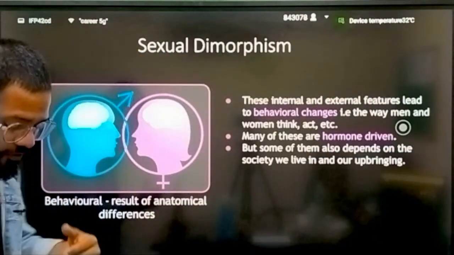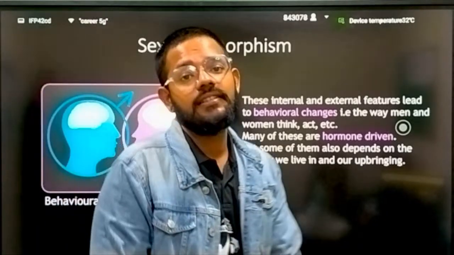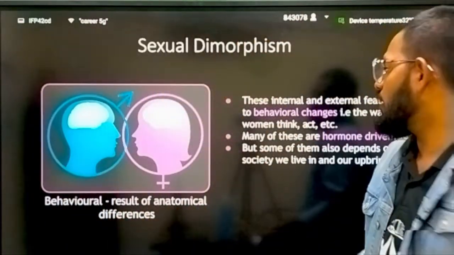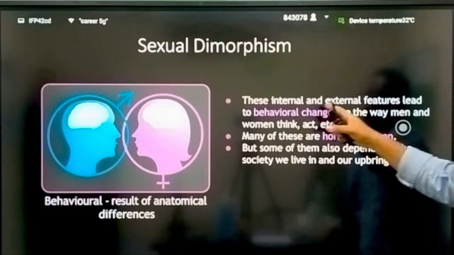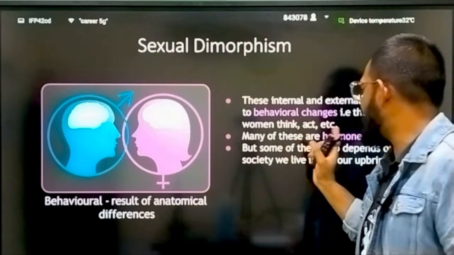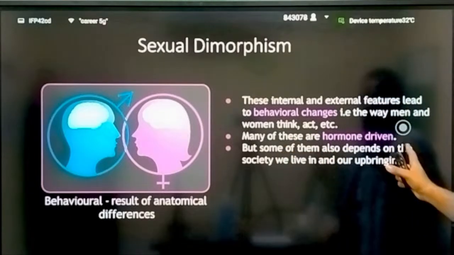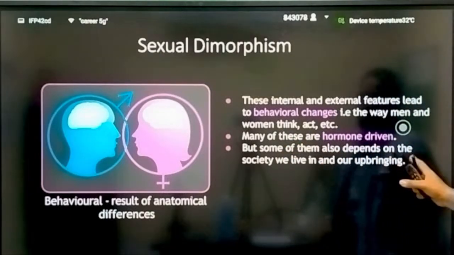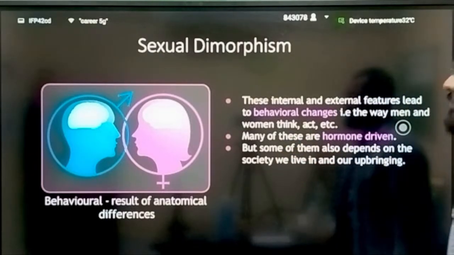One by one we are going to discuss this in this session of human reproduction. So with sexual dimorphism, these external features lead to behavior changes, the way men and women act, etc. Many of these are hormone derived, but some of them also depend on the society we live in, our upbringing.